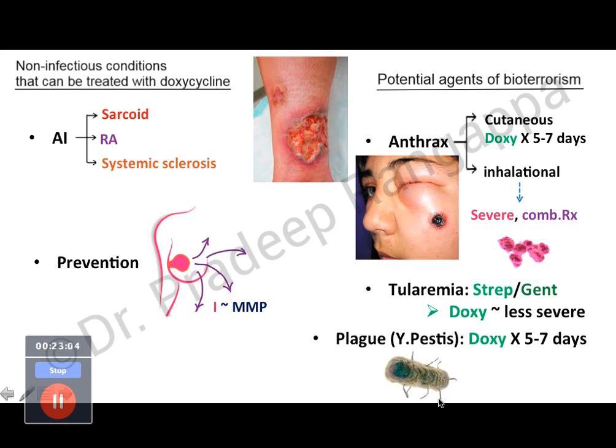Plague, I think if you remember 20 years back, even India had an outbreak of plague in Gujarat. Plague is caused by Yersinia pestis, and if you look at the organism, it does look scary. So doxy is used for 5 to 7 days as the treatment of choice for plague. So these are the typical biological warfare agents: anthrax, tularemia, and plague.